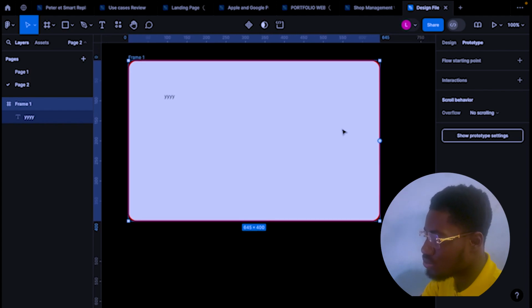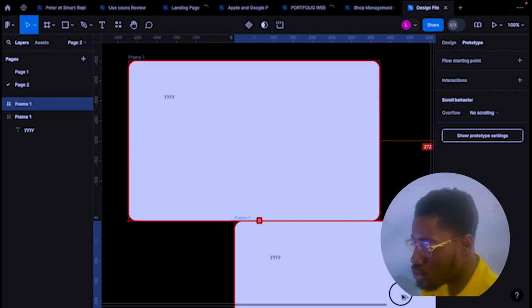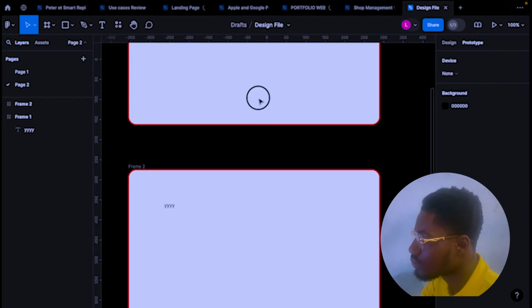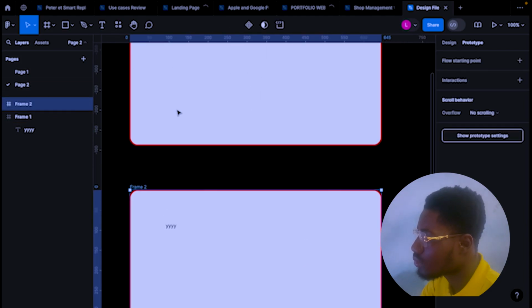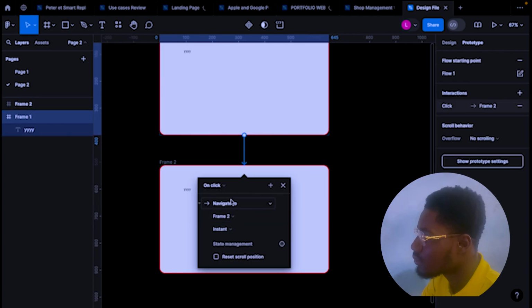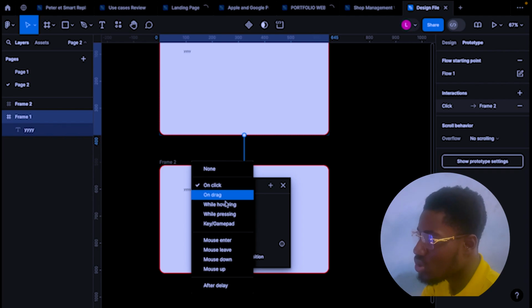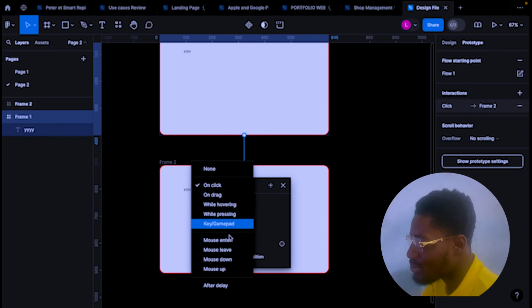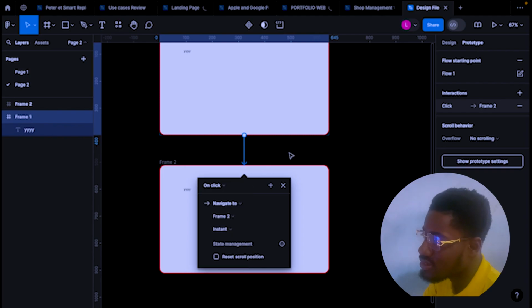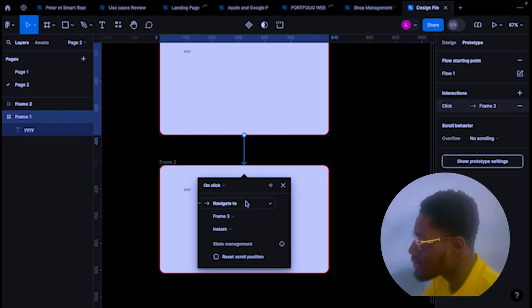So maybe when I have two canvases here, I just click here, and this is my starting point. Then I click and drag, with options like while pressing key, gamepad, mouse enter, mouse leave, mouse out, after delay. You click on each of them, and as the name implies, that's what it does. So we just set it to the next frame.